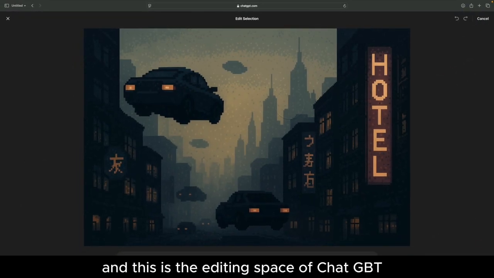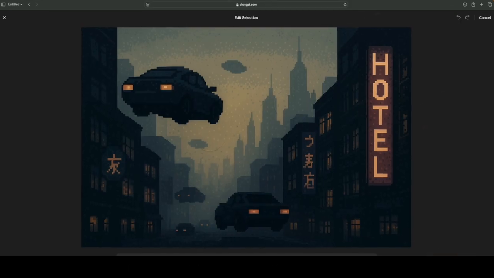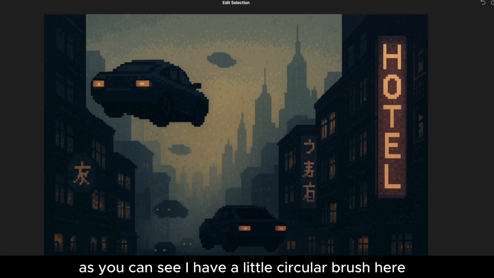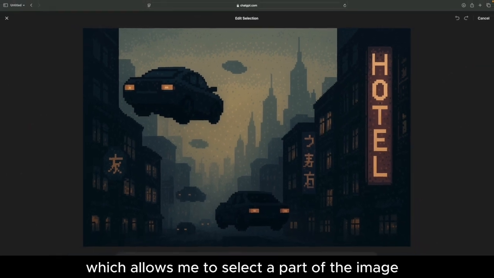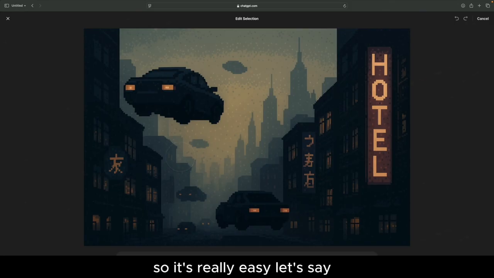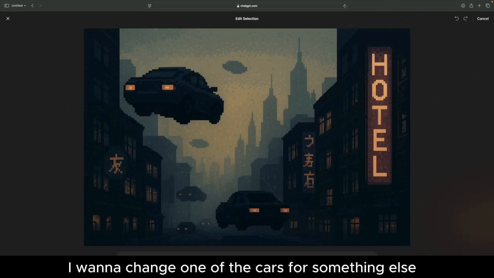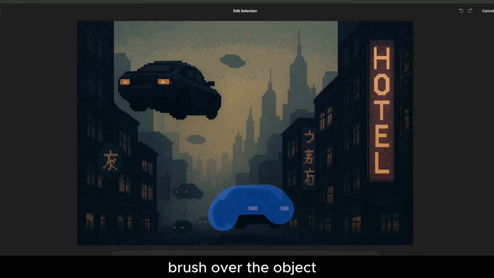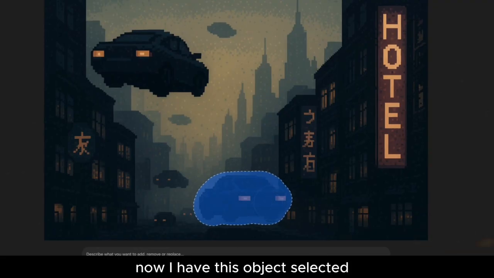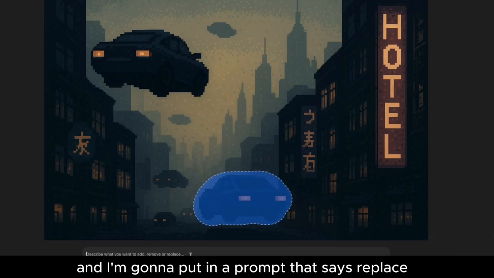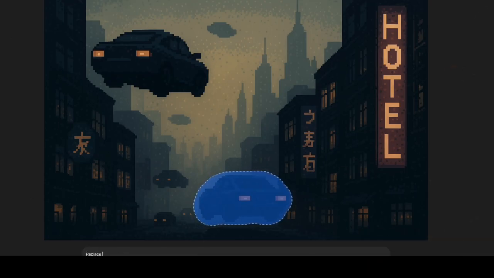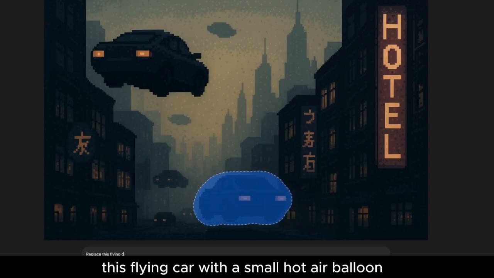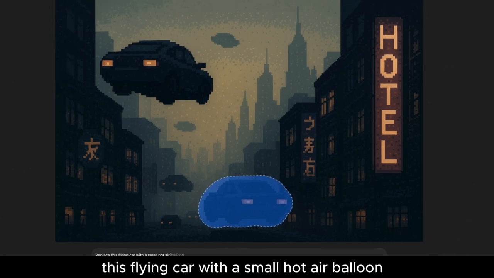And this is the editing space of ChatGPT. As you can see, I have a little circular brush here, which allows me to select a part of the image, and then with a prompt, I get to change that part. So it's really easy. Let's say I want to change one of the cars for something else. What I'm going to do is take this brush and brush over the object. Now I have this object selected, and I'm going to go to the prompt box and put in a prompt that says, replace this flying car with a small hot air balloon.